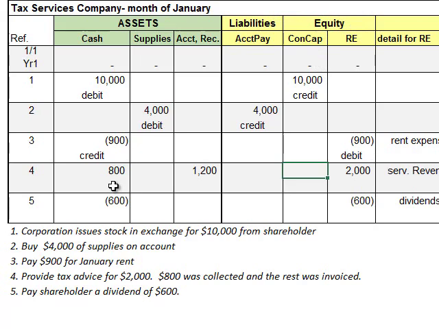In transaction 4, we would debit $800 to cash, we're increasing an asset. We would debit $1,200 to accounts receivable, we're increasing an asset. And the other side of that transaction is an increase to equity. That would be a credit. If we wrote this out in journal form, it would be very obvious that the sum of our debits equaled the sum of our credits, and we'd know our journal entry was also balanced. In this last transaction, decrease assets with a credit, decrease equity with a debit. Dividends have a normal debit balance. And there's that last entry.